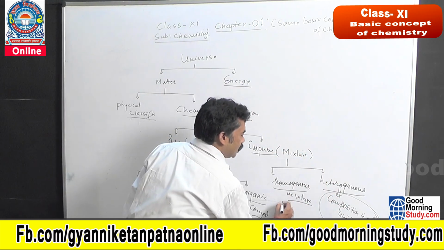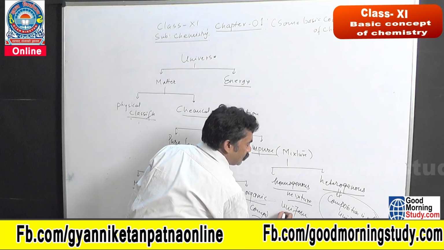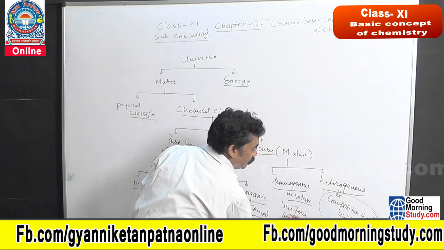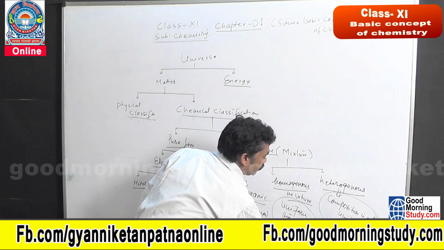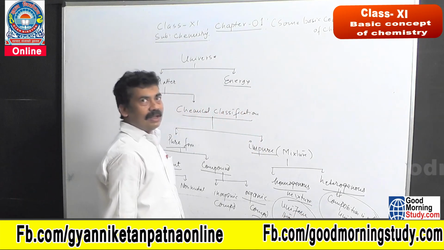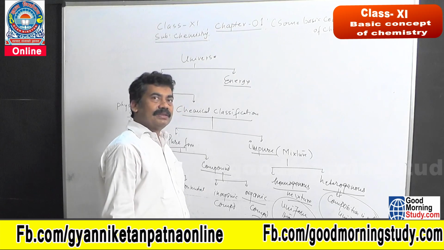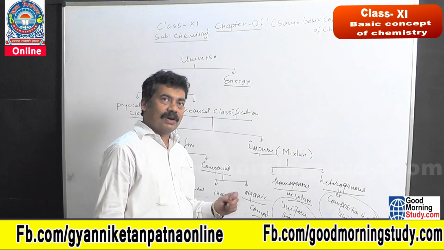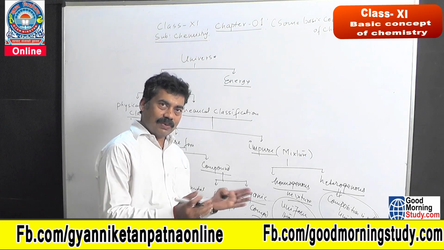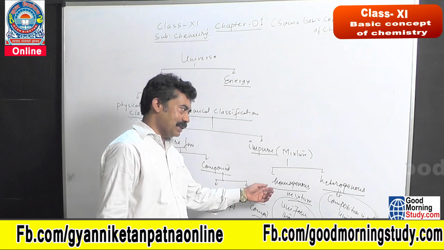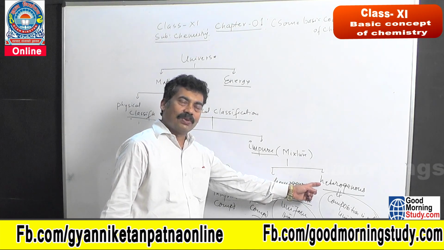If the composition is uniform throughout the mixture, throughout the solution, it is called a homogeneous mixture. You take a glass of water, add some sugar and mix it properly. You will find the sweetness of this solution, इस शरबत का जो मिठास होगा वो सब जगह क्या होगा? बराबर होगा. They are called homogeneous, and if we add sand in water, it will constitute a heterogeneous mixture.